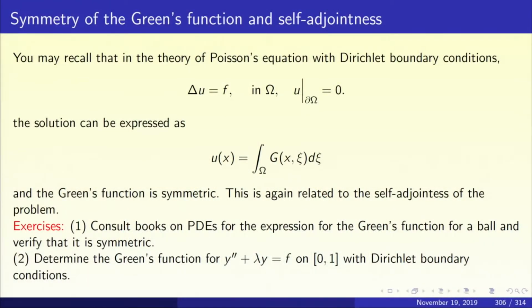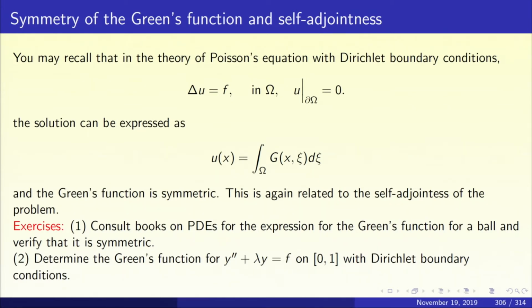Exercise: consult books on PDEs for the expression for the Green's function for the ball. If you take a general domain in R3, it is usually very difficult to find a formula for the Green's function. Suppose you take an ellipsoid, the expression for the Green's function for the ellipsoid is a difficult problem.